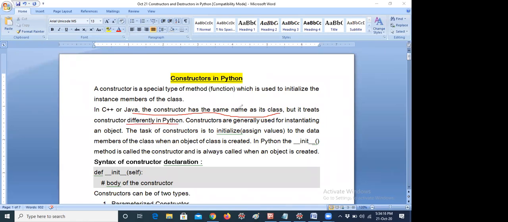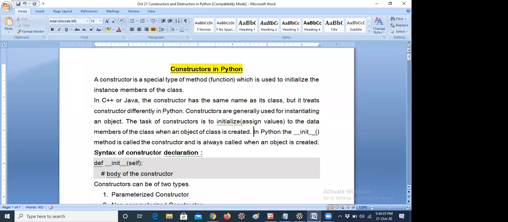That means only in C++ and Java the class name and constructor name will be the same, but here not. Yesterday we discussed __init__. So init is nothing but the initialization of the constructor, actually. This is the syntax of a constructor, and that logic is called a constructor. Why do we need a constructor? I will tell you. Don't worry.